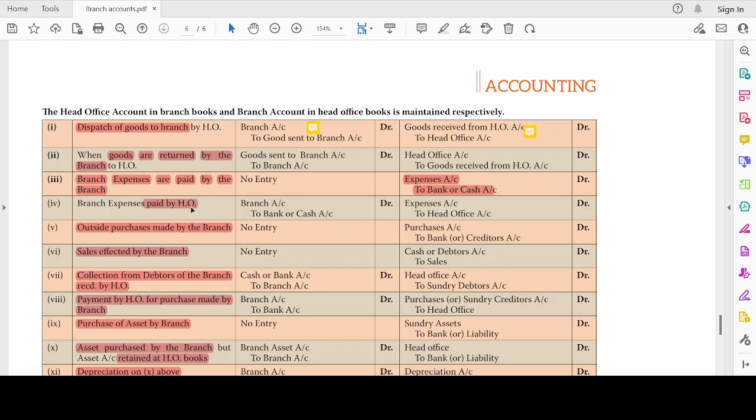Branch expense paid by HO. It is paid by HO. There's HO involvement. So branch account debit to bank or cash account. Expense account debit to head office account. Sales affected by the branch. So head office no entry. Sales similar branch general entry.